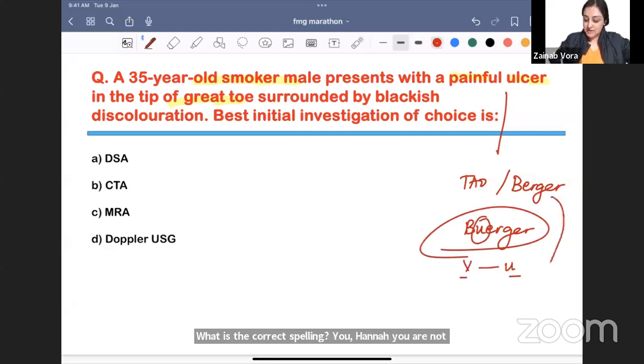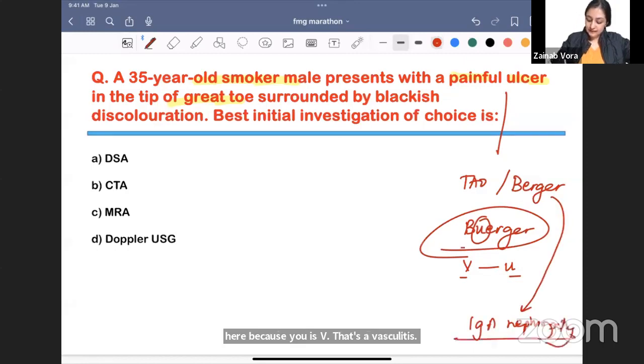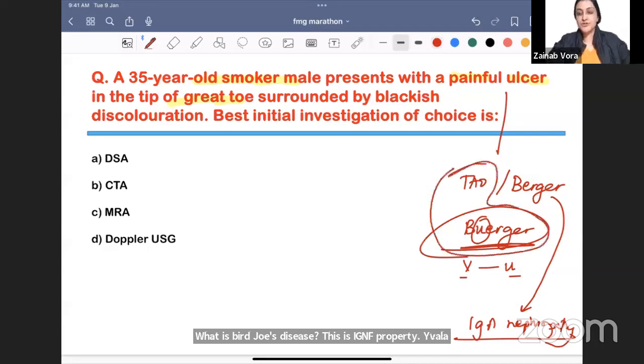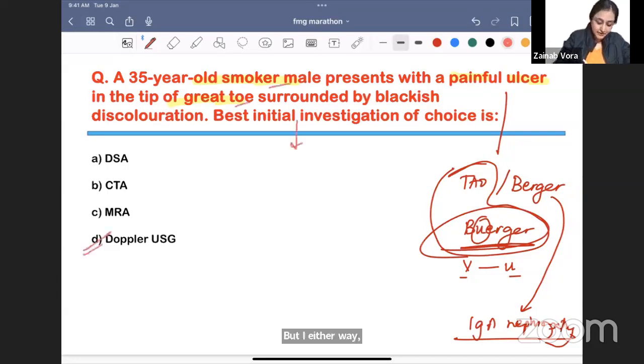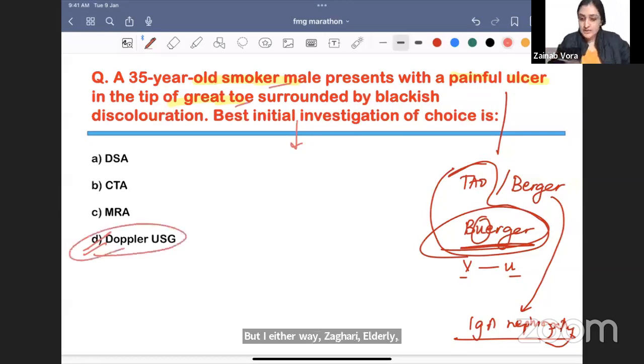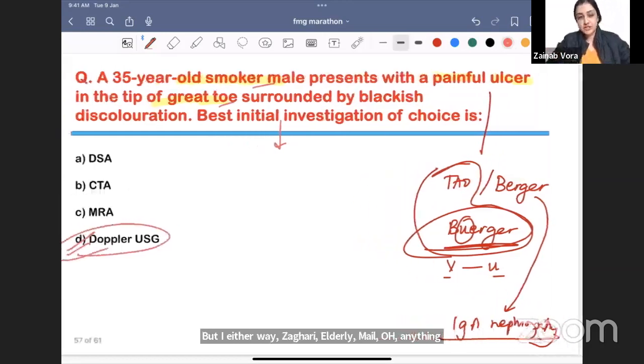So vasculitis. What is Buerger's disease? This is IgA nephropathy, right? So that Berger is of the kidney, this one is ours. So thromboangiitis obliterans is Buerger's disease, which is seen in smokers who can have critical limb ischemia and gangrene. But either way, if this were an elderly male with gangrene also, anything vascular, the first thing that you're going to do is Doppler. Okay, we should know this.